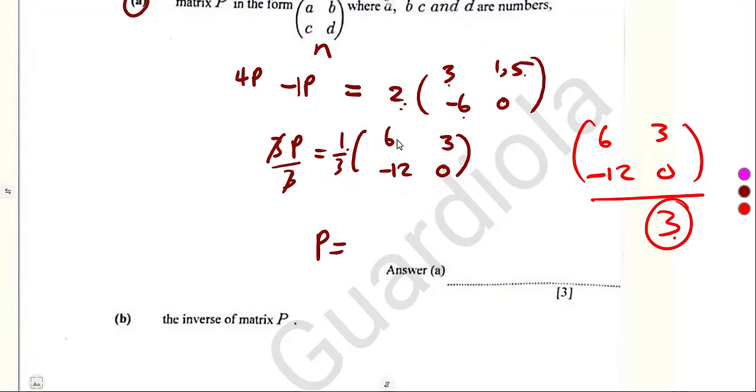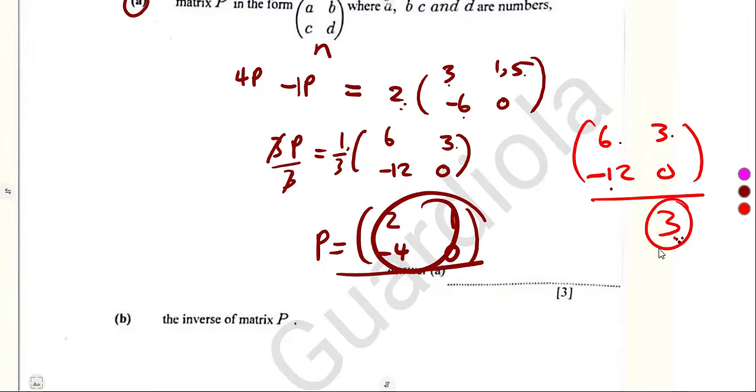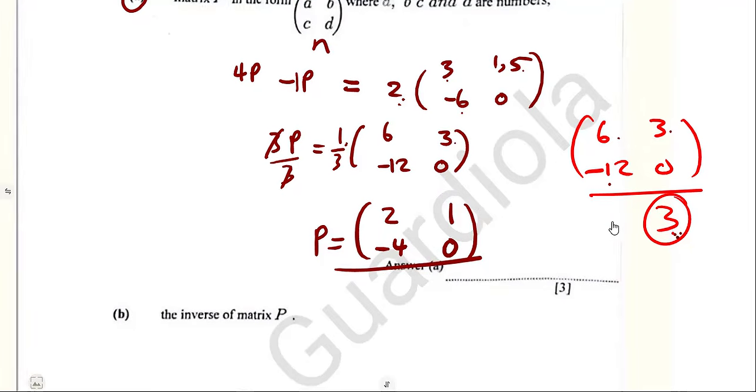So a third of 6, simply the same as 6 divided by 3, which is 2. A third of 3 is simply 3 divided by 3, which is 1. A third of minus 12 divided by 3, which is minus 4, the same. That one was going to give us a 0. So this is our matrix P. As they said, from the presentation A, B, C, D, it's a 2 by 2 matrix. And this is what we can see.